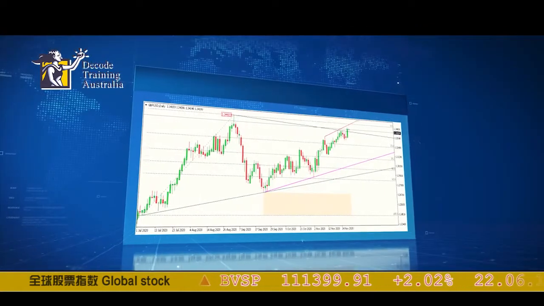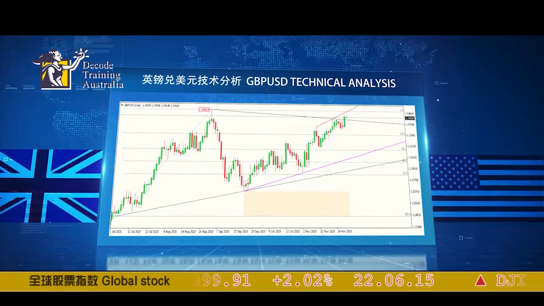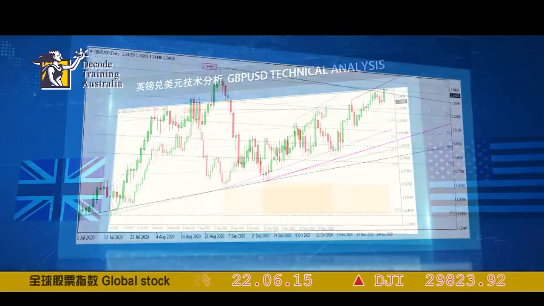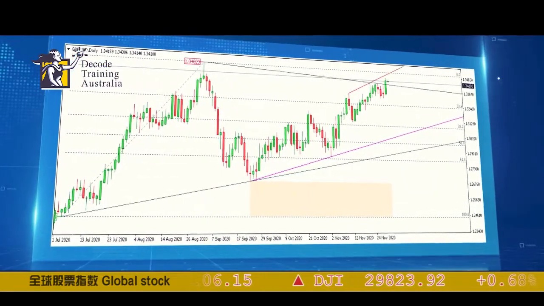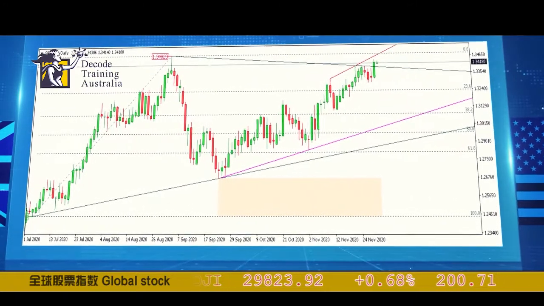Now let's move on to the pound USD analysis. The pound rose against the US dollar on Wednesday, increasing the price of the pound USD pair to more than 1.340, ahead of the release of US Consumer Price Index ex food and energy news. The US dollar definitely decreased against all majors last night, and so the pound USD is currently strengthening around the 1.3418.